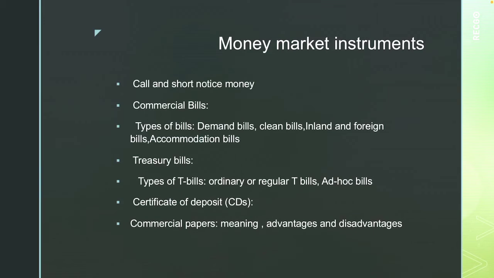These are negotiable instruments, hence these are freely transferable. These are issued at a discount. These are repaid at par on maturity. These are considered as a safe investment. Thus, treasury bills are credit instruments used by the government to raise what? Short-term funds to meet the budgetary deficit. Treasury bills are popularly called as T-bills.